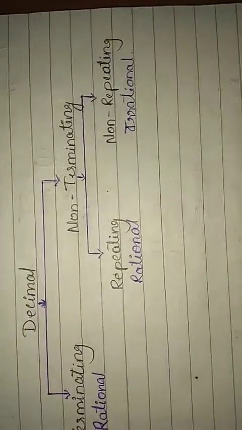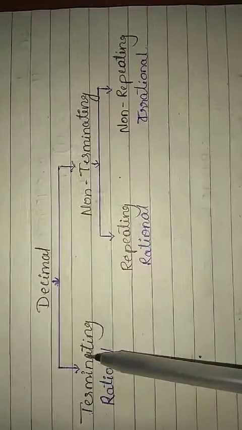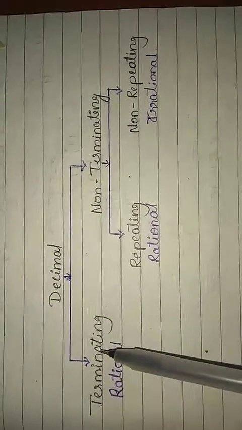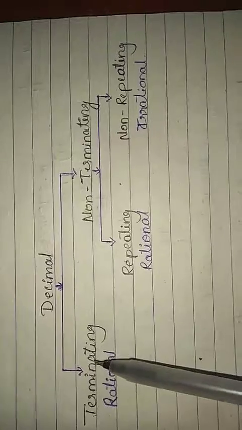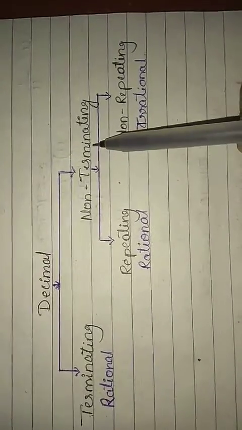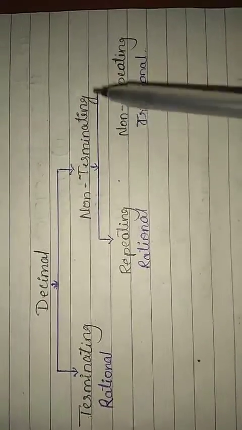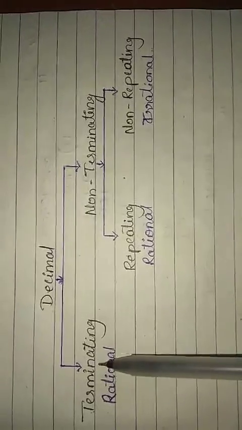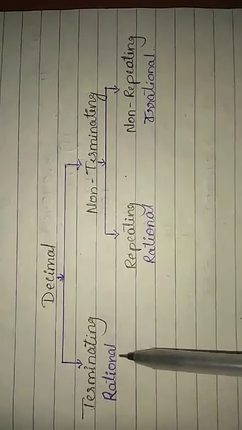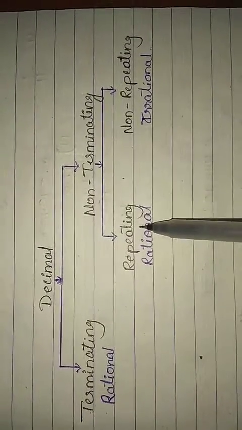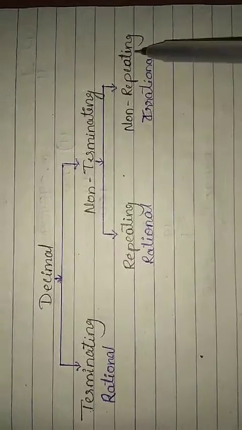See here, decimal expansions have two cases. One is terminating. Terminating means it ends, means the remainder becomes 0. Non-terminating decimals means its remainder never becomes 0. Terminating is always a rational number. Non-terminating has two types. One is repeating, the other one is non-repeating numbers.